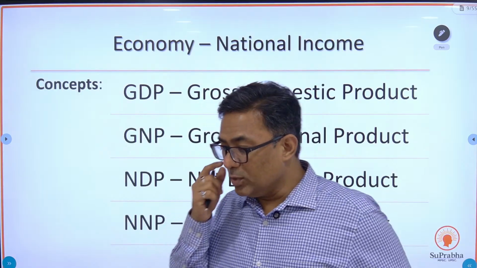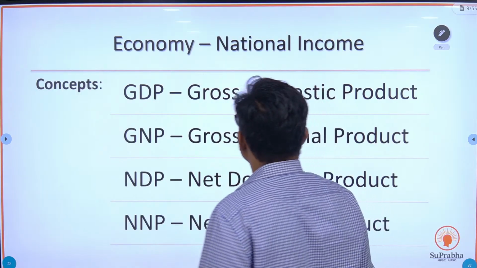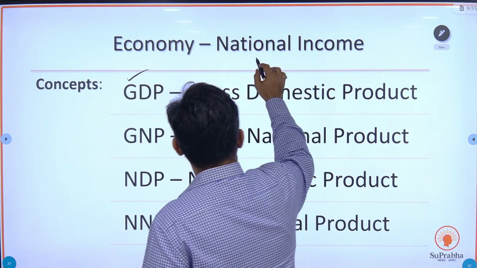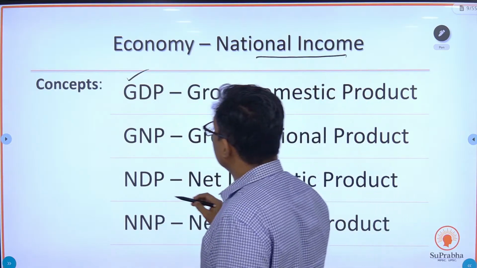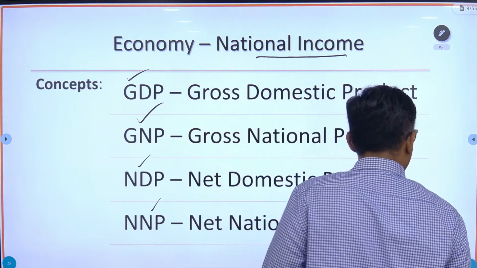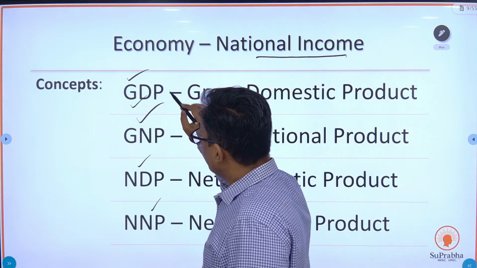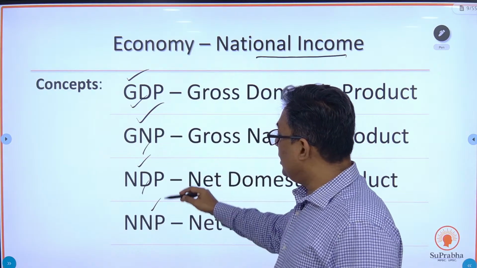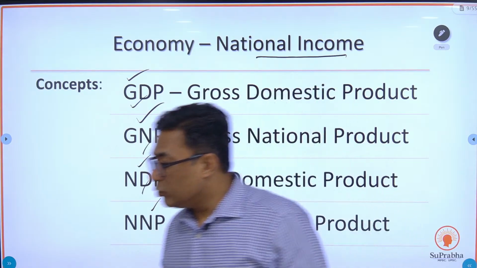Understand this concept. Before you start with national income as such, you need to know these four concepts: GDP, NDP, GNP, and NNP.